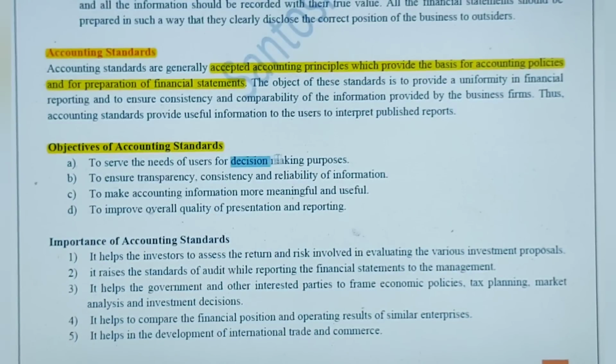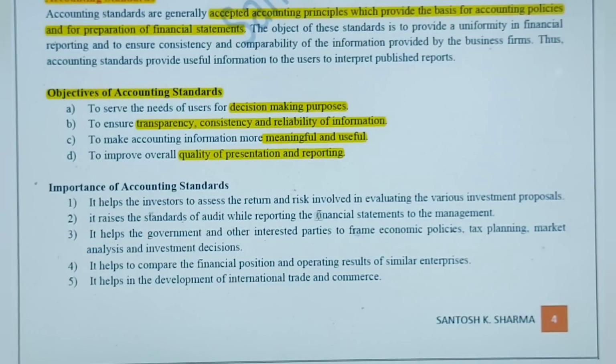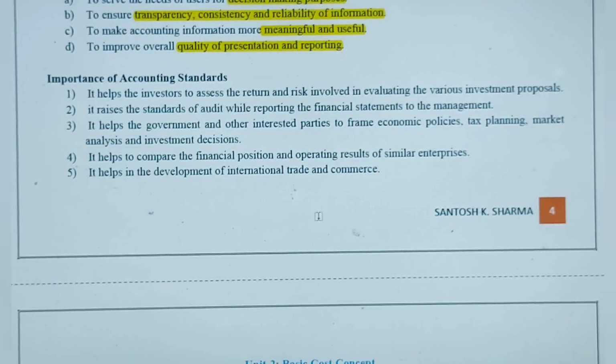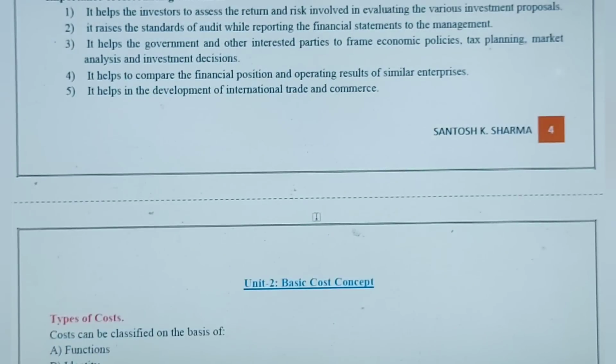Basically, it helps to take decisions, it helps to make the information transparent, consistent and reliable as far as possible, and it also makes the information more meaningful and useful for the management. And again, the overall quality and presentation of reporting should be good enough. Okay, then comes the importance of accounting standards, so you can highlight the same thing here.